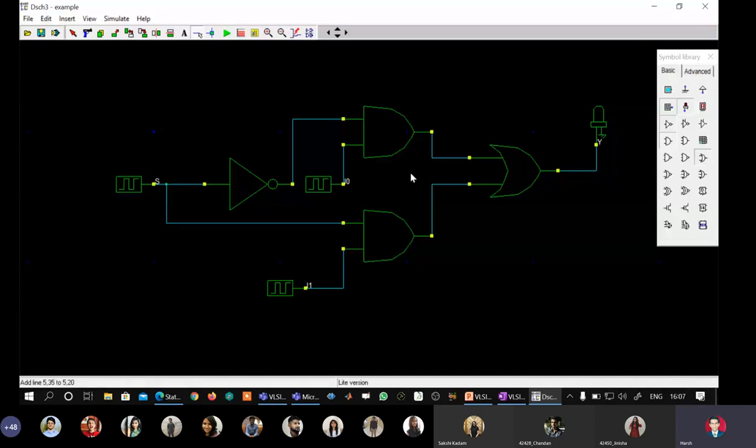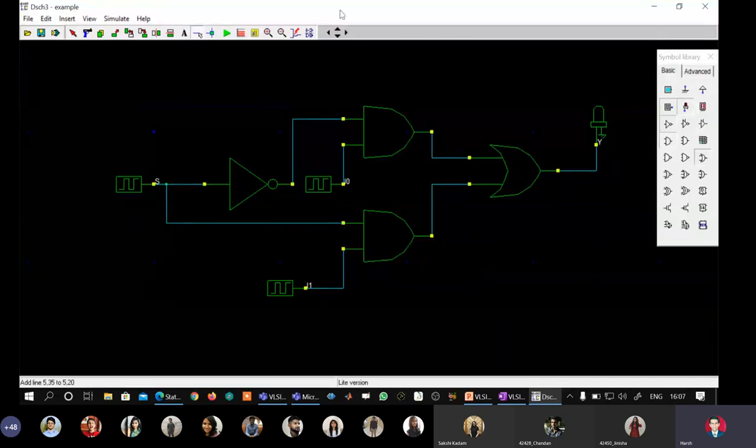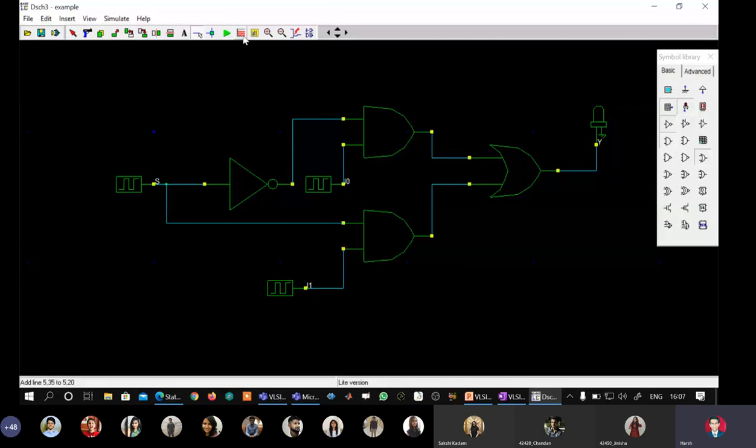Okay. So this AND gate will give me S bar ANDed with I0. This will give me S ANDed with I1, and this OR gate will do the sum of products. Let us simulate it. Let us see what we are getting.